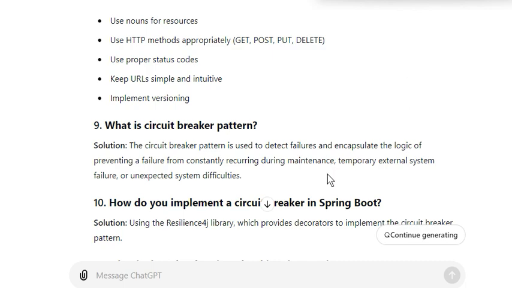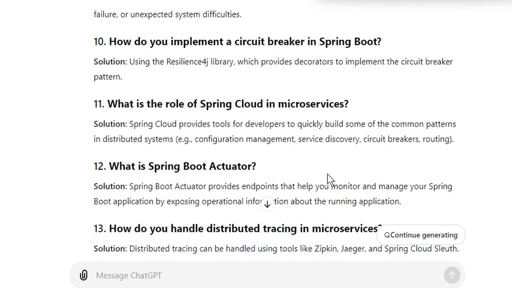How to implement circuit breaker in Spring Boot? I already covered this. Using the Resilience4j library, we can use decorators to implement the circuit breaker pattern. There is also Hystrix. What is the role of Spring Cloud in microservices? Spring Cloud provides tools for developers to quickly build some of the common patterns in distributed systems: configuration management, service discovery, circuit breakers, routing.